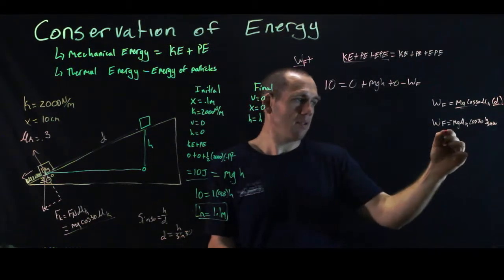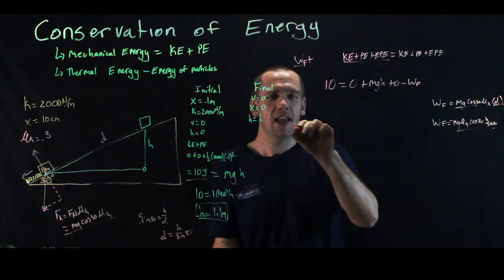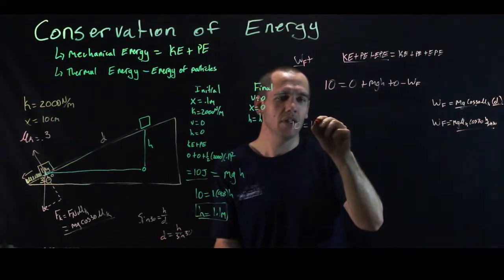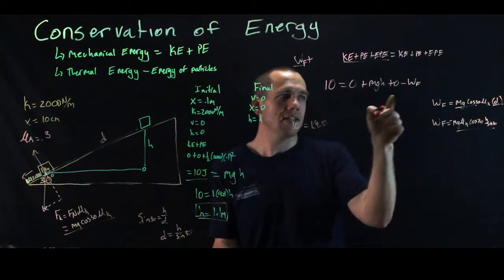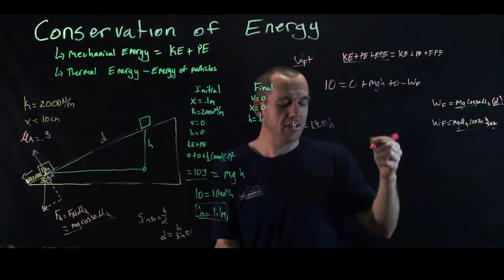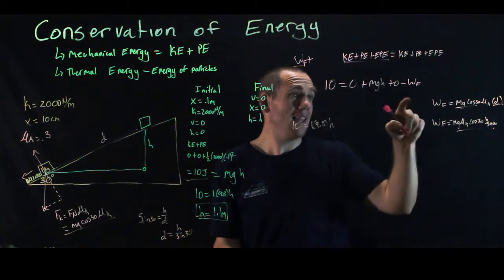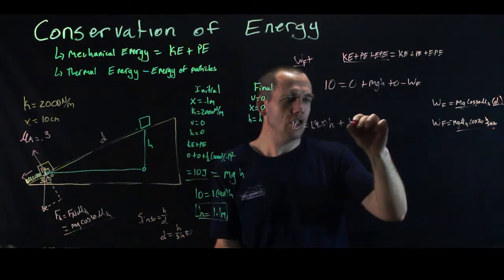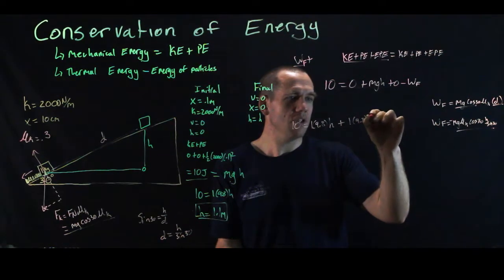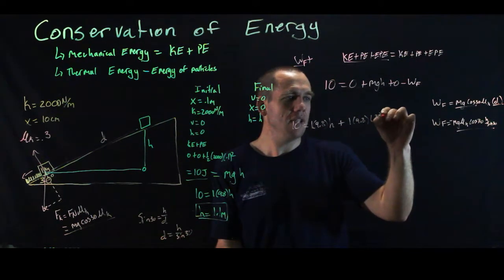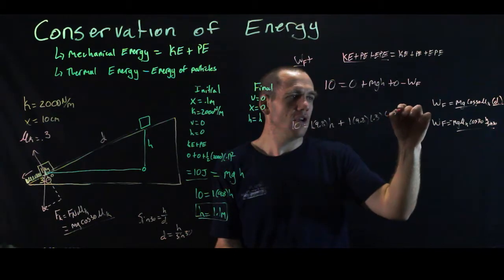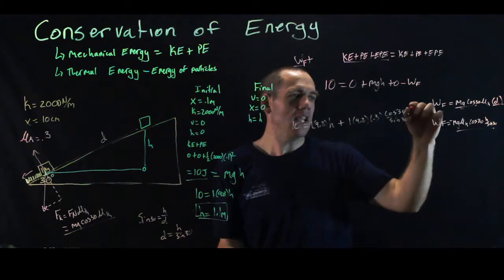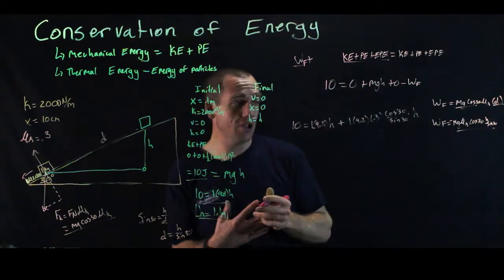So now I'm going to do some substitution here. I've got 10 equals, don't need to take care of my 0, m is 1, g is 9.8, h is h, don't know it. If I did, my problem would be over. And then minus a minus, which is plus m, which is 1, g, which is 9.8, mu k, which is 0.3, times cosine 30 over sine 30 times h. So the only unknown in that whole equation is h.